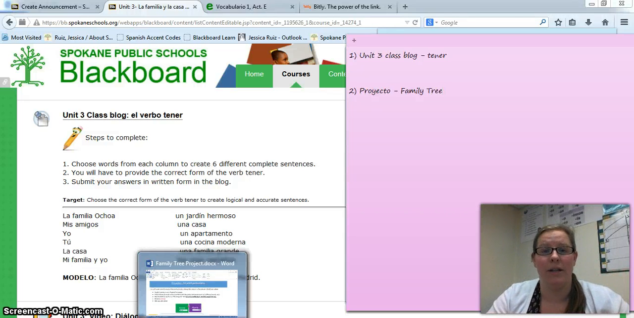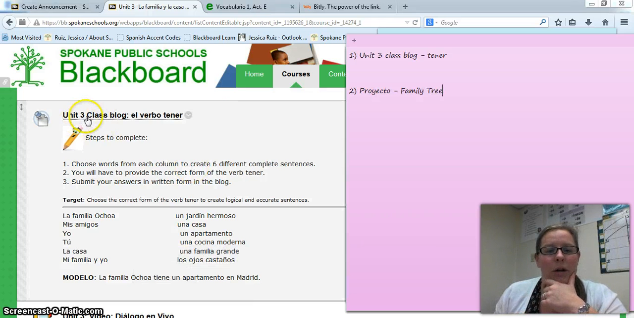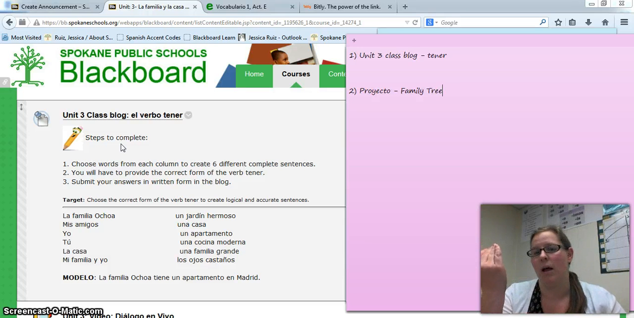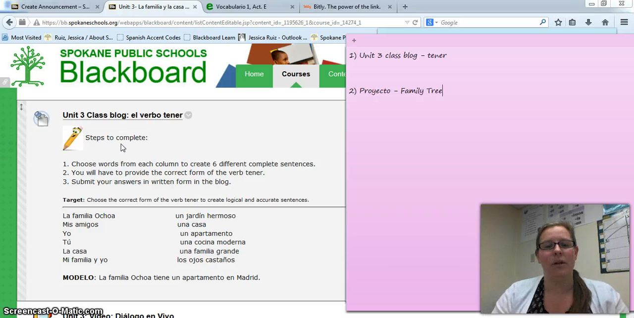So here's what I need you to do. You've got 2 items for homework. They're going to work on your goals for using tener and new vocabulary to talk about your family, okay? So the first thing you're going to do is complete the Unit 3 class blog, El Verbo Tener. Even though we're in Chapter 2 on Blackboard, it's Unit 3, so you want to keep that in mind, okay? So let's look at the instructions for this audio blog.